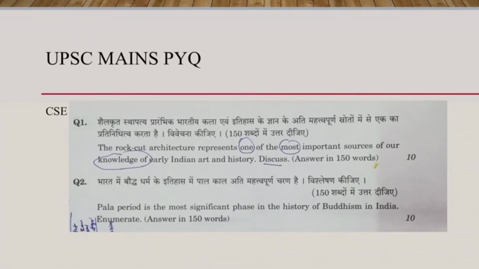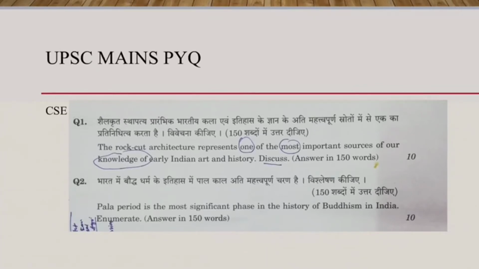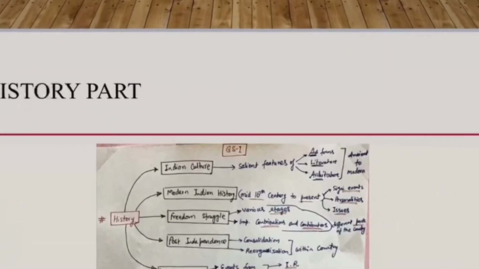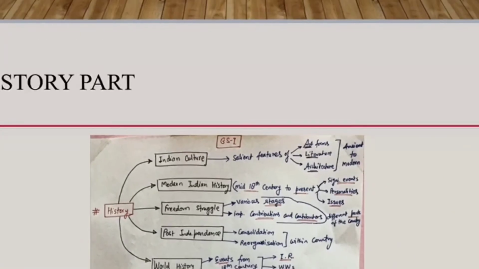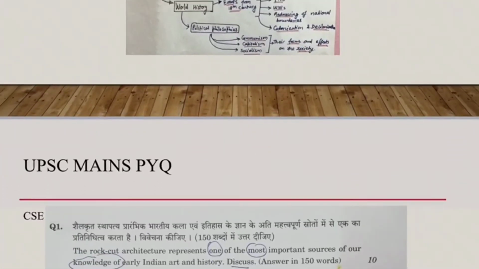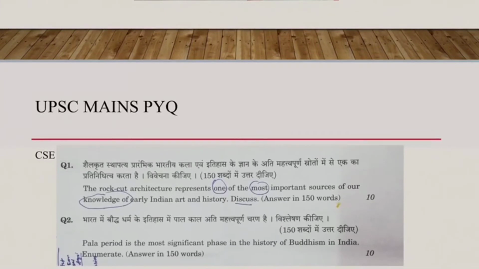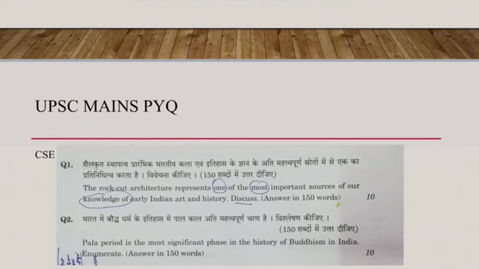When we are studying the salient features of Indian culture, we need to focus on architecture, which is given. In the first point, you can see that architecture is there. Similarly, in the second question: the Pala period is the most significant phase in the history of Buddhism in India. Enumerate.